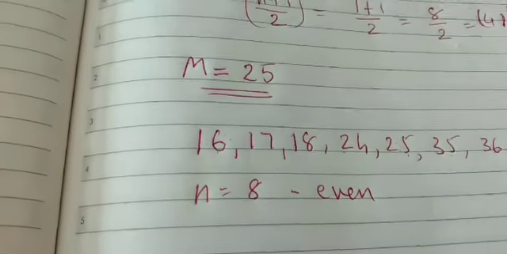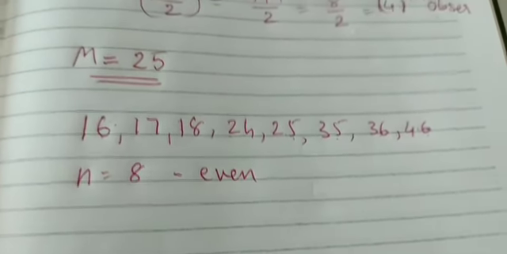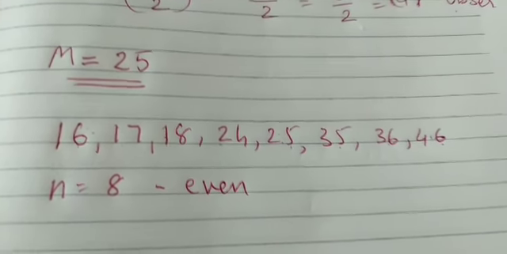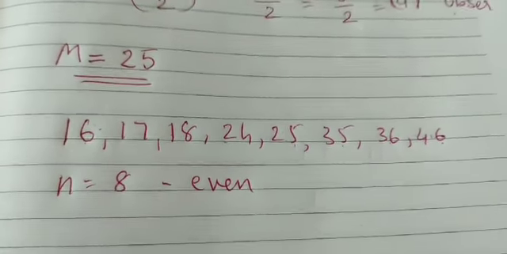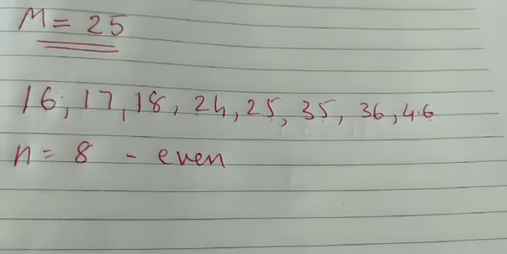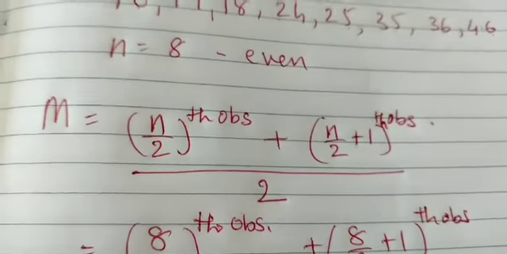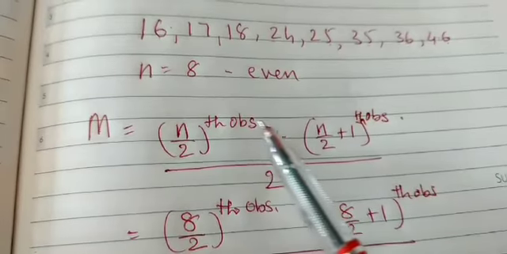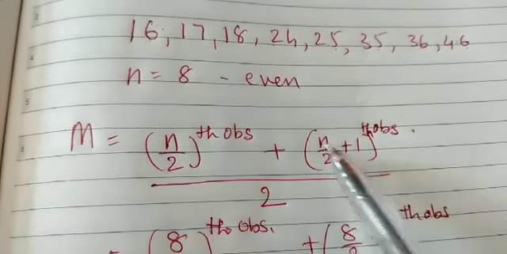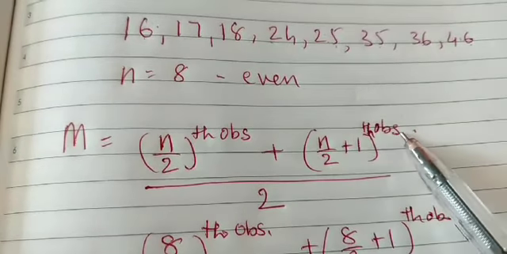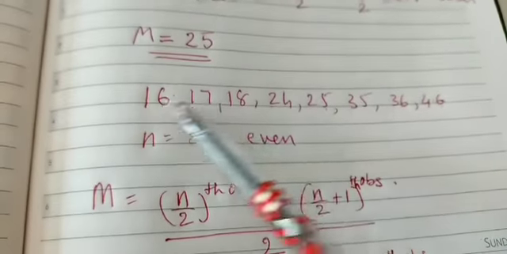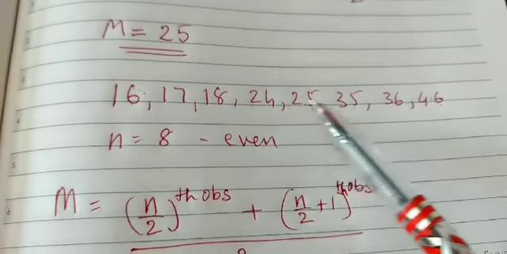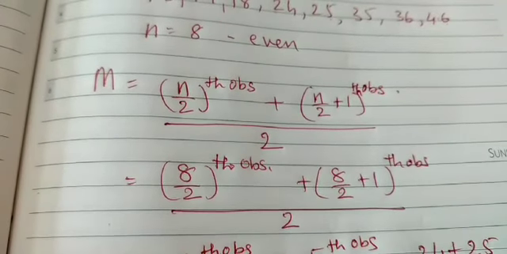So in that case, this formula for calculating median will help you out. So first let me write down the formula to find the median if the number of observations is an even number. See here, I have written median M is equal to n by 2th observation plus n by 2 plus 1 observation, divided by 2. When we divided into 2 equal groups, you got 2 numbers. Okay, 24 and 25. We will come to that using the formula.